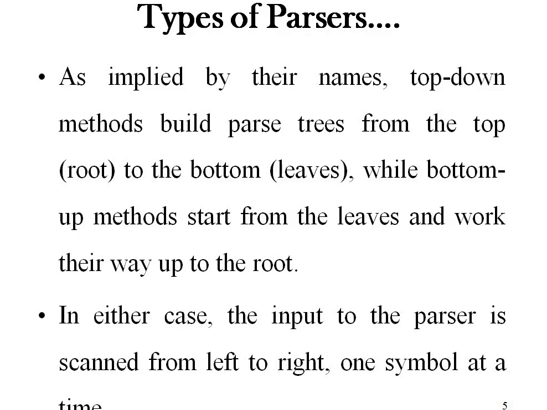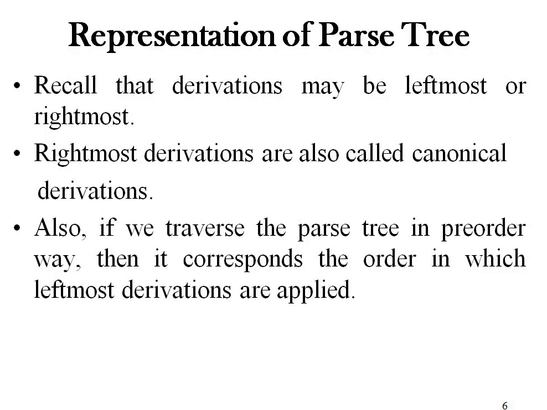It depends on the type of the grammar on which top down parsing or bottom up parsing can be applied. In either case, the input to the parser is scanned from left to right, one symbol at a time. Whether it is a universal parser, a top down parser or a bottom up parser, in every case the input to the parser, that is the string of tokens, will always be scanned from left to right, one symbol at a time.